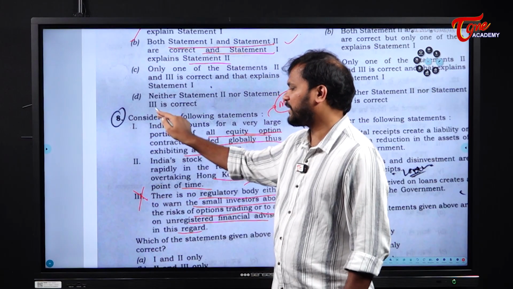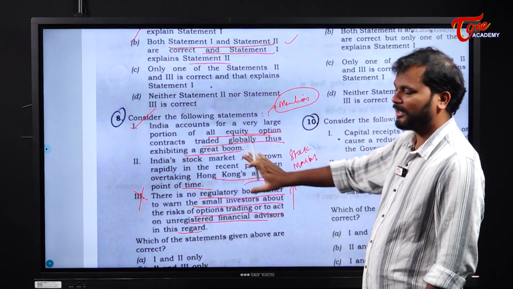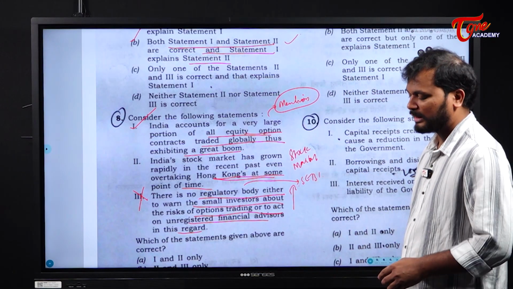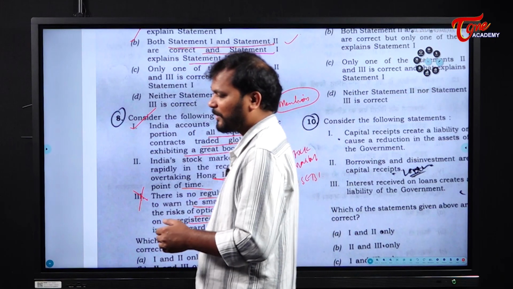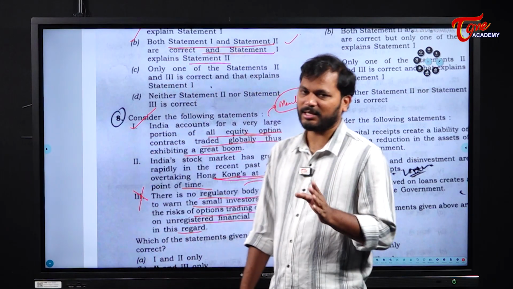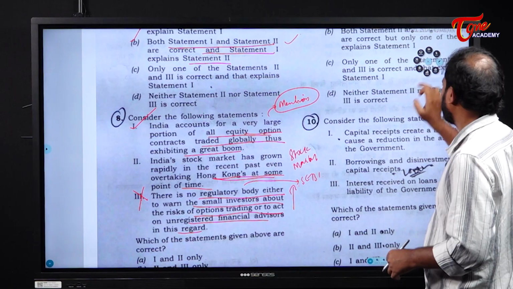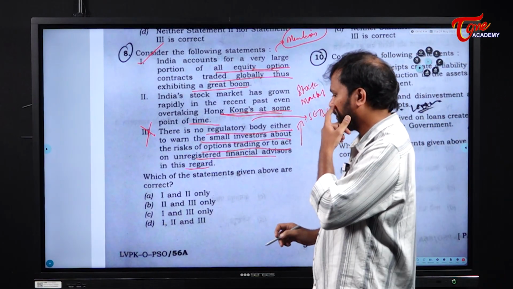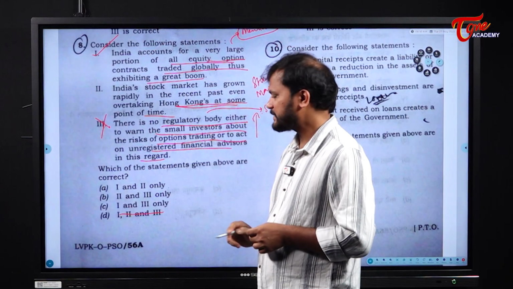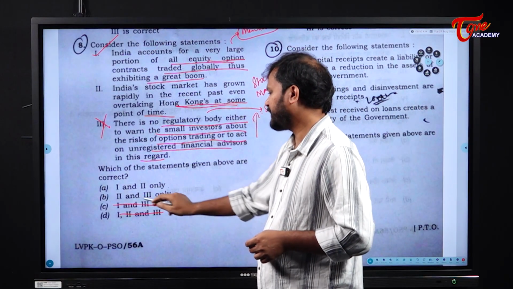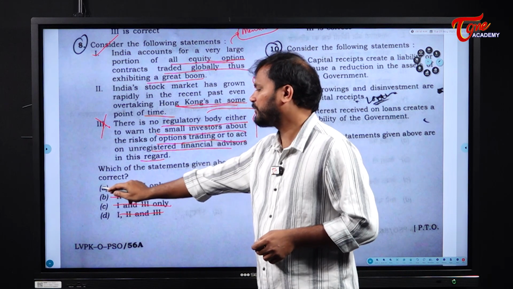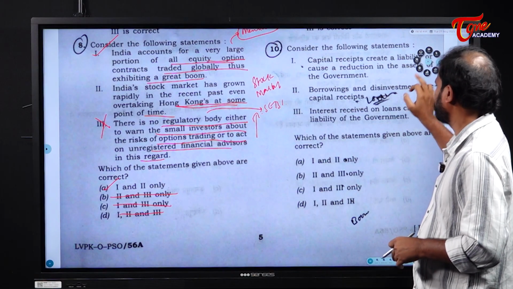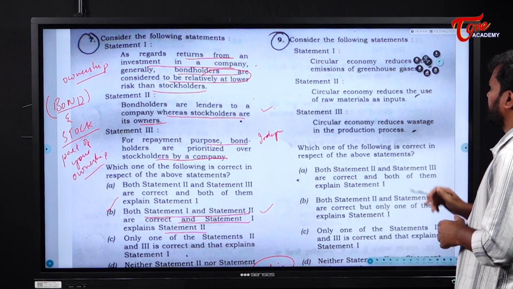Now consider statement 1 is right, statement 3 is wrong, and we have a little ambiguity with respect to statement 2 because of the mention of Hong Kong. We cannot keep on tracking the stock market of India in comparison to other countries, but you need to understand this by way of elimination. Statement 3 is wrong, so option D is eliminated. Option C is eliminated and option B is eliminated. So only option A is left, 1 and 2. Clear? Next.